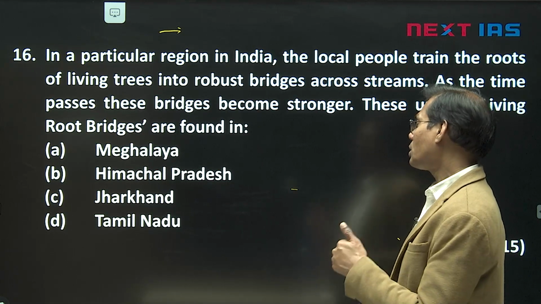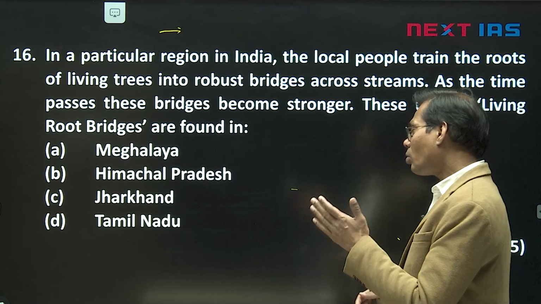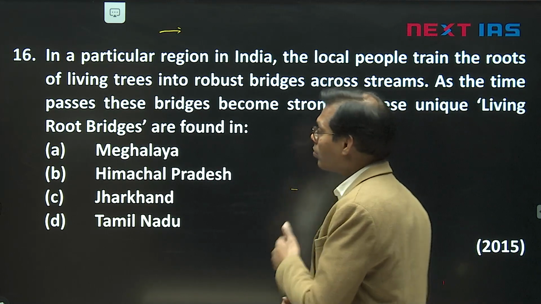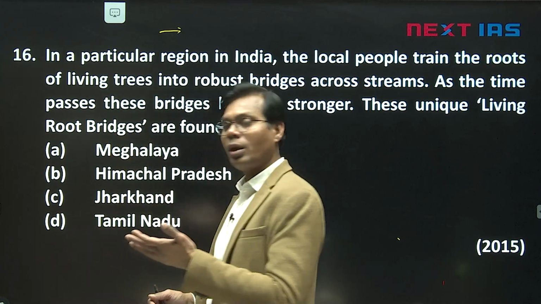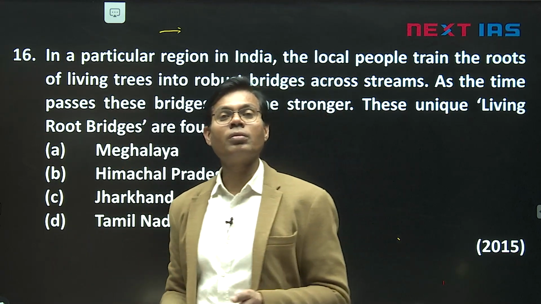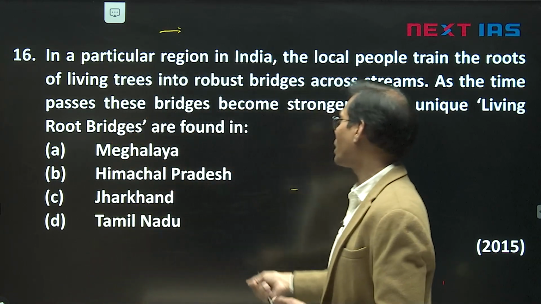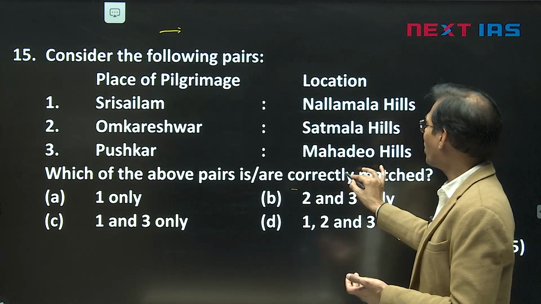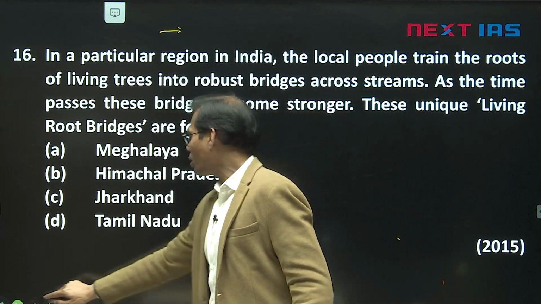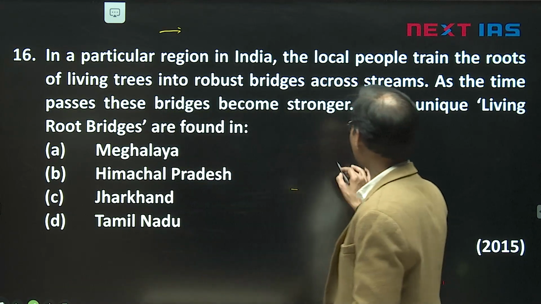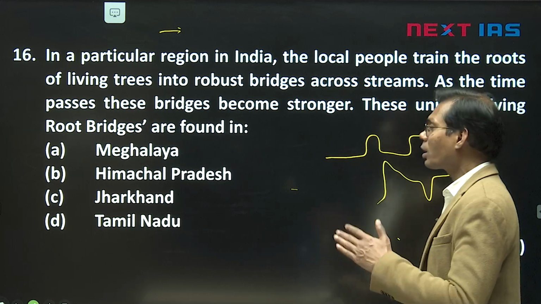Then Himachal Pradesh, slightly western part, cold dry condition. Tamil Nadu is also on the leeward side, eastern side of Western Ghat, and maximum area also lacks water. Tamil Nadu has a water crisis with Karnataka. One option is Jharkhand, eastern side, and one option is Meghalaya. Meghalaya is of course a high rainfall area. And this is also a very famous fact that people use these living roots for crossing the rivers.